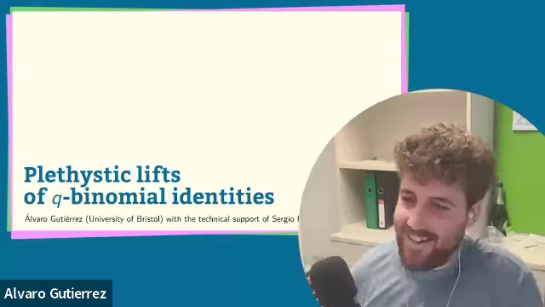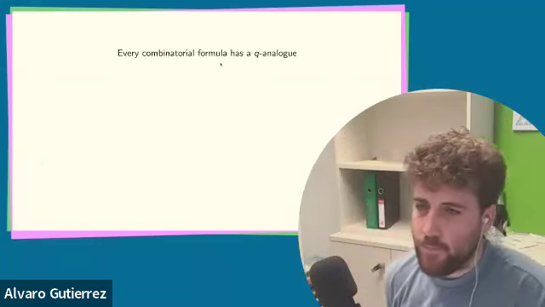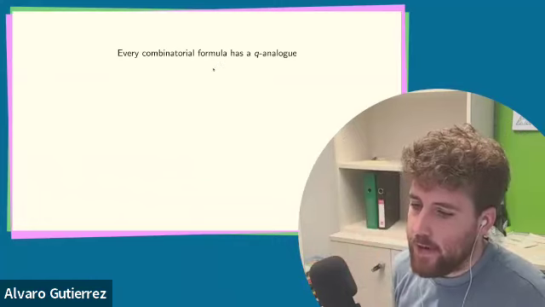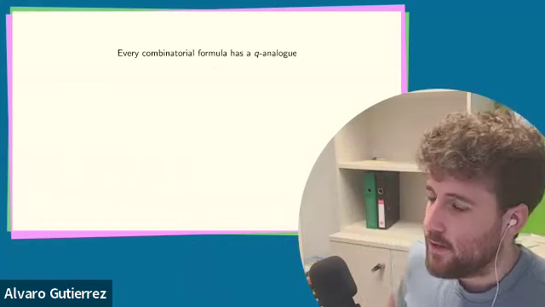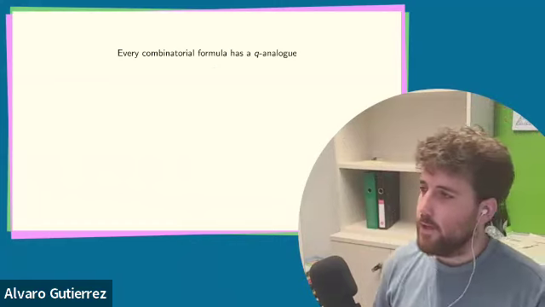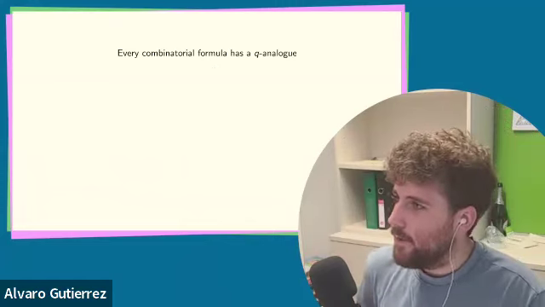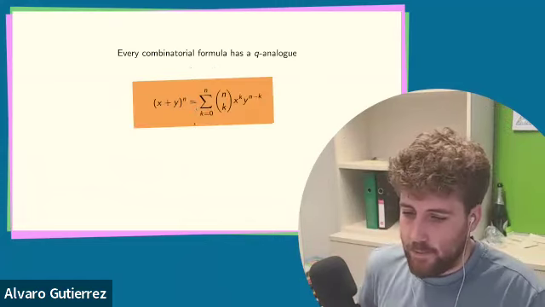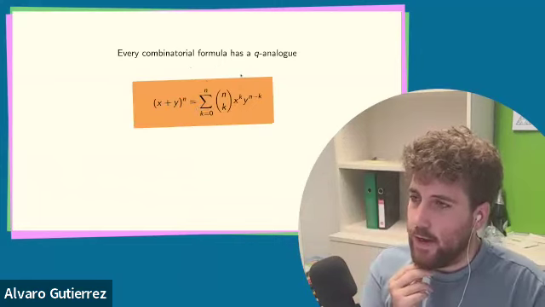All right, so I want to begin with a meta theorem, which is that every combinatorial formula has a q-analogue. And we can prove this meta theorem because a meta theorem is usually proven by abundance of examples. So let's see some examples. Here is the binomial theorem, and it has a q-analogue.